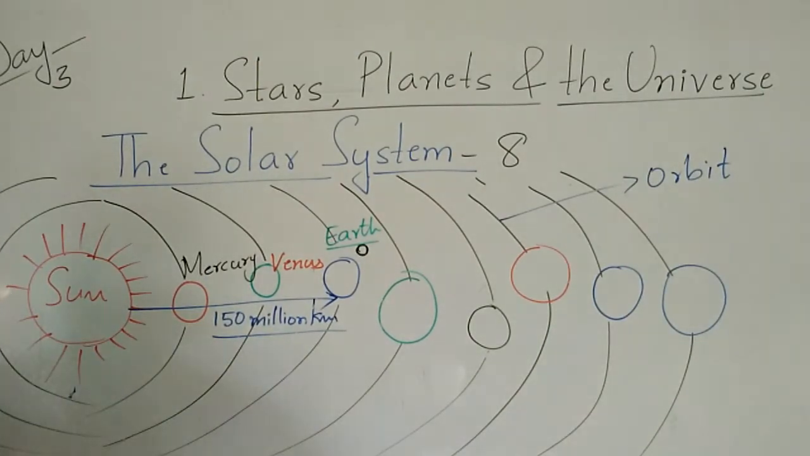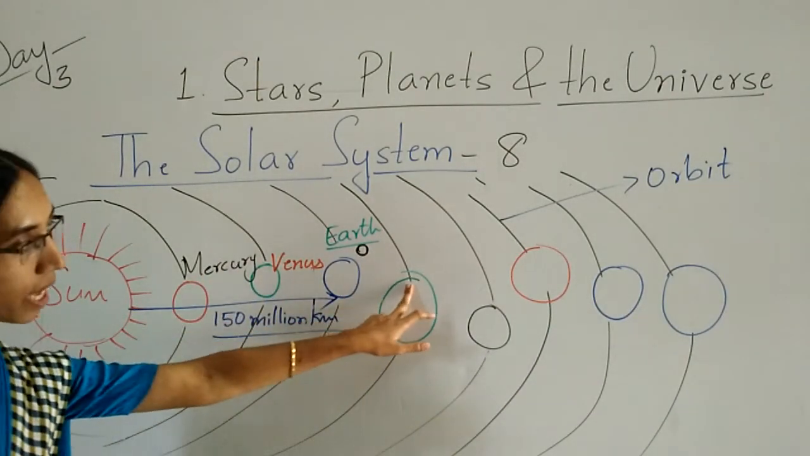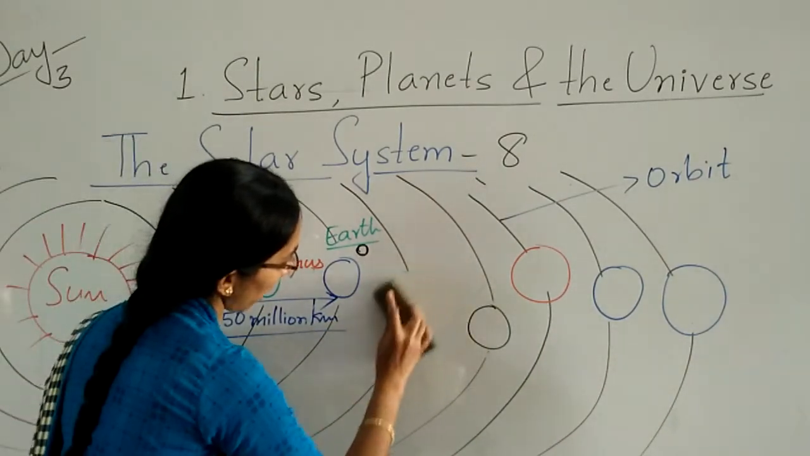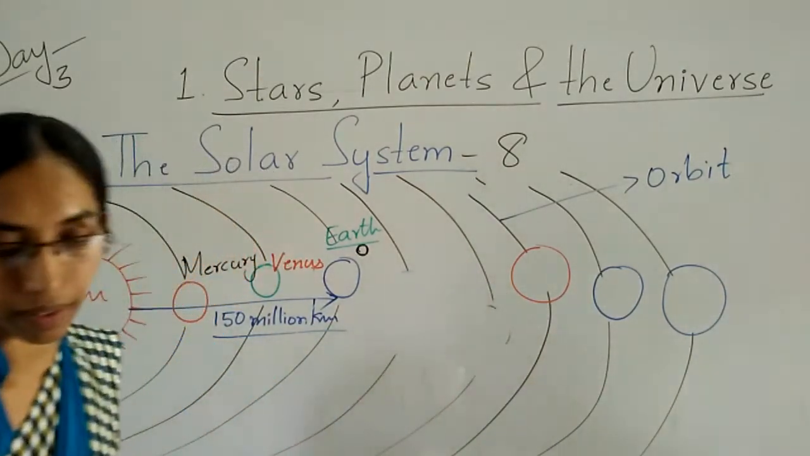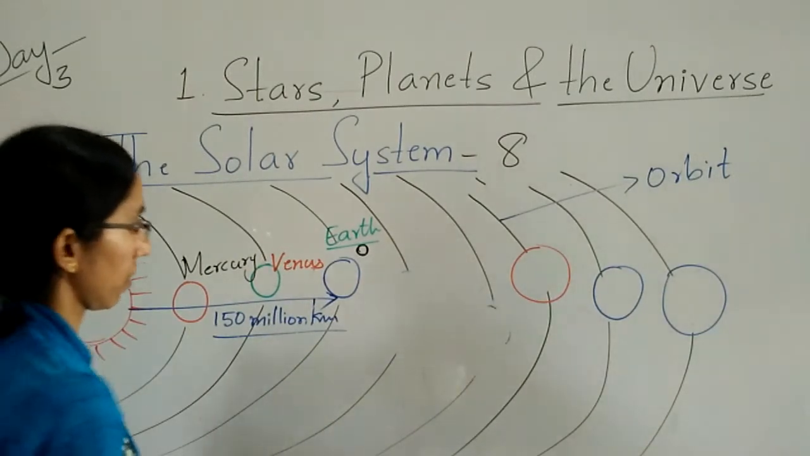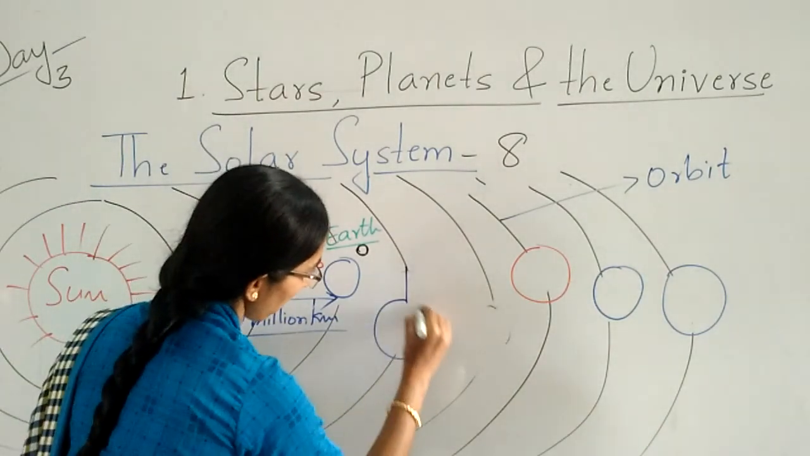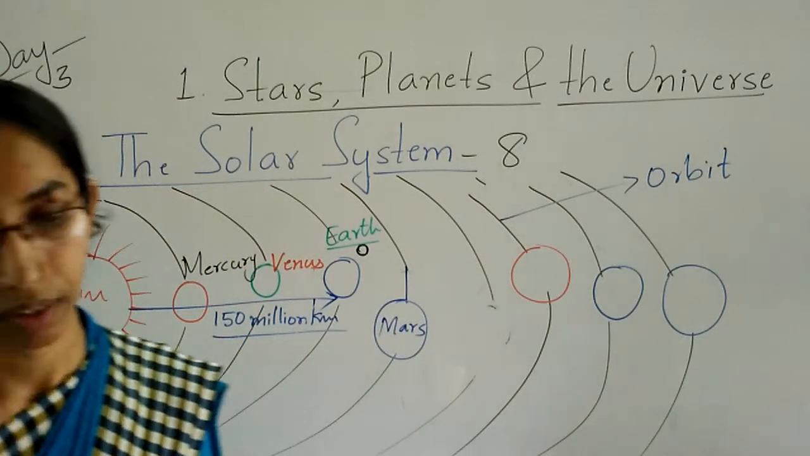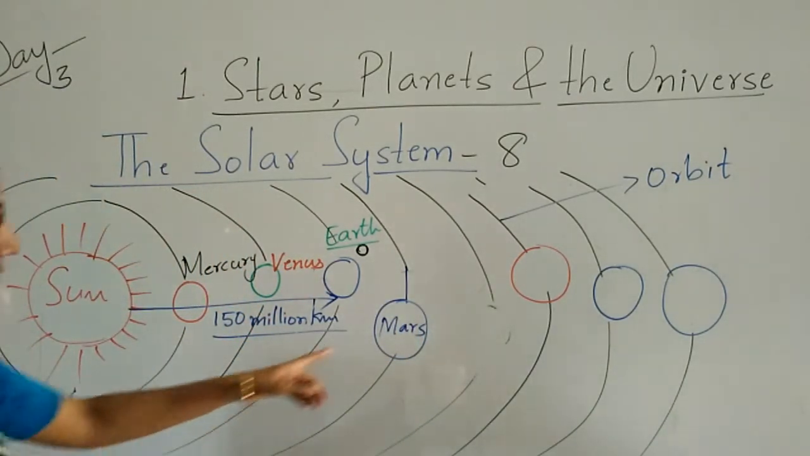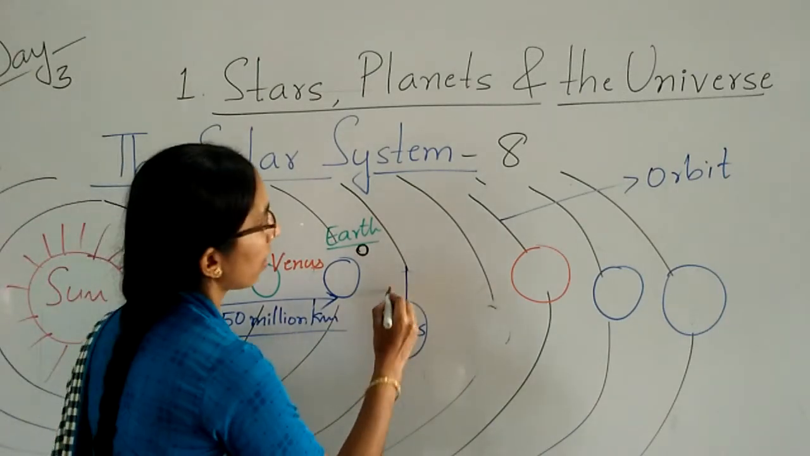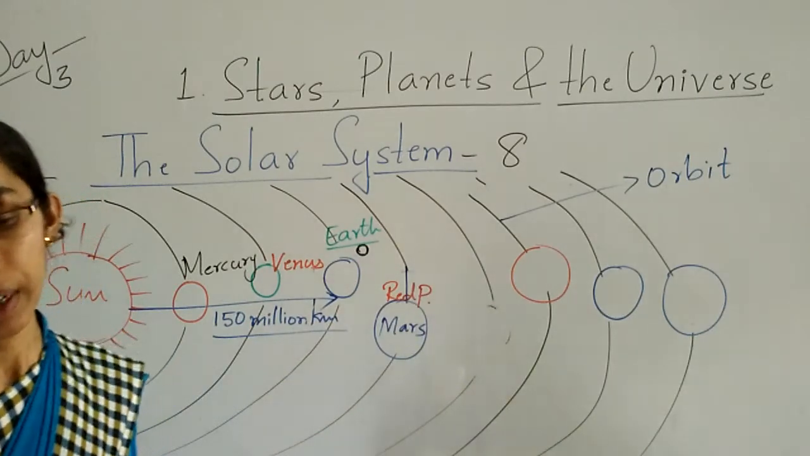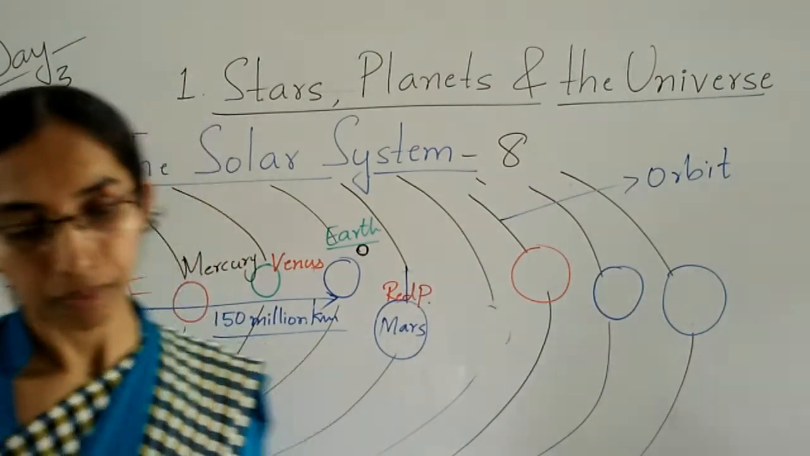Clear, children? The fourth planet. Which is the fourth planet, children? The fourth planet is Mars. Mars is also called the red planet.